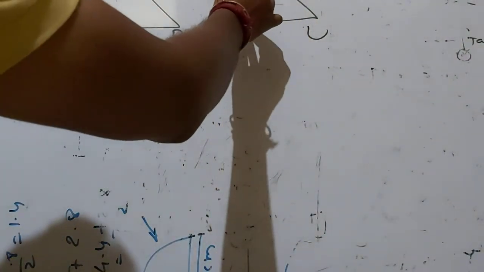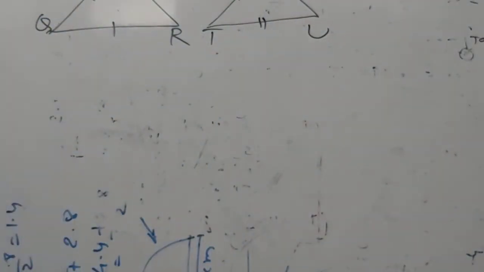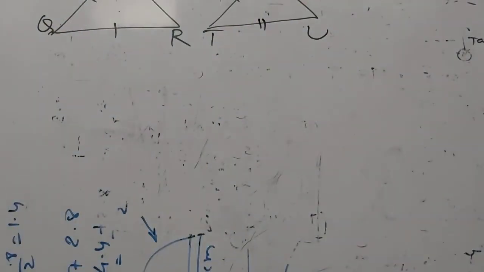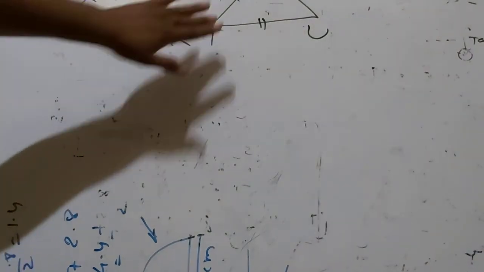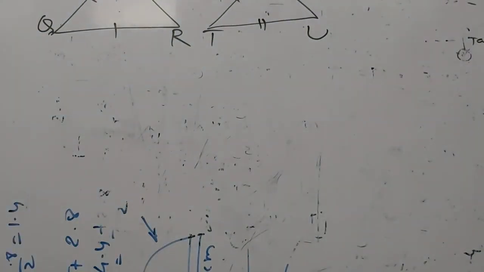They have told similar, they have not told congruent. Congruent means all sides will be equal, and actually all sides are equal here, but if they had told congruent, it would mean these two sides will be equal. And similar means, one small concept I'll tell you. The sun which we see from a far distance looks small from here, but if you go near the sun, it will look somewhat big, but the sun is the same. So this is the concept behind similarity or similar objects.